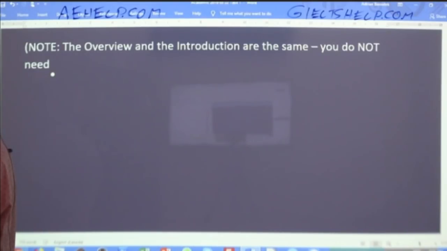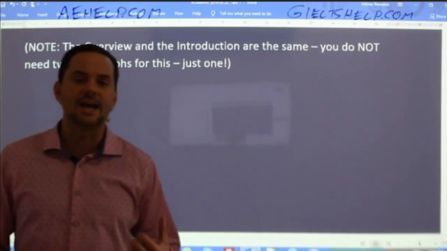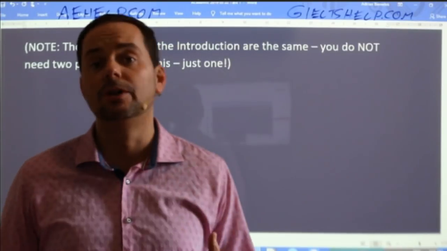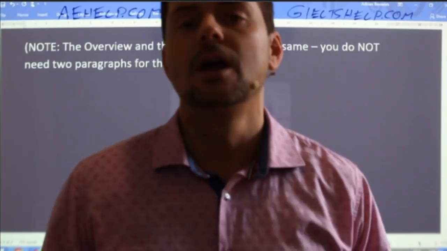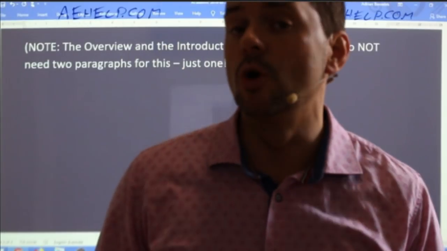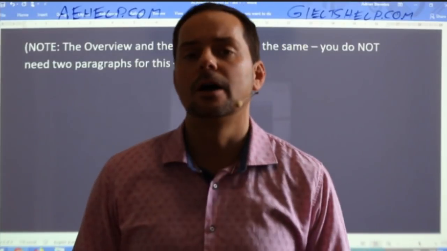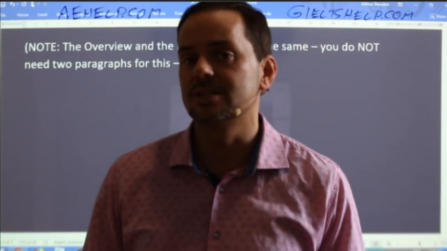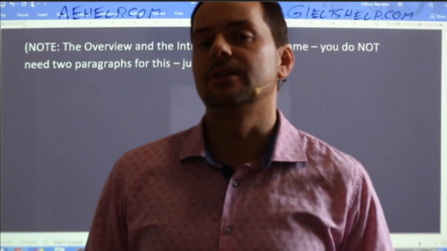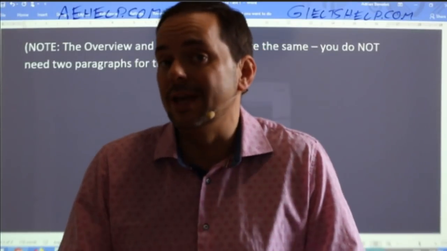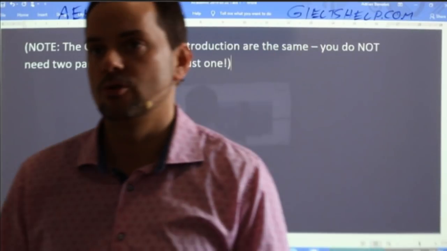Just 1, okay? It's an expository essay, okay? So this is called an expository essay. It's meant to expose, explain an idea, or in this case, a bar chart. And the overview is the introduction, okay?